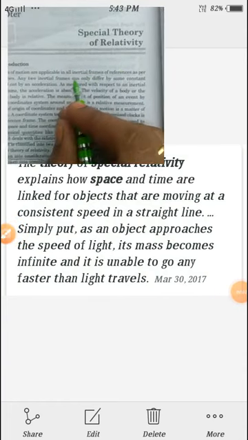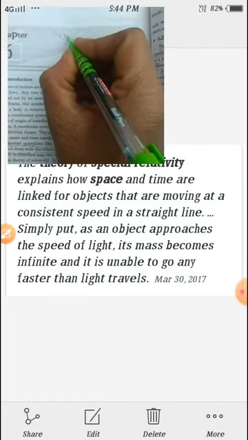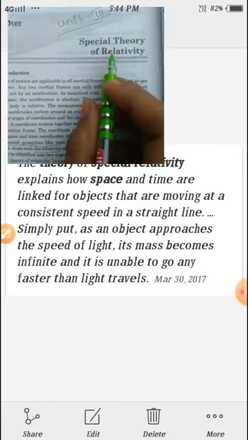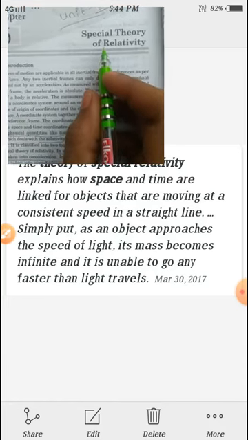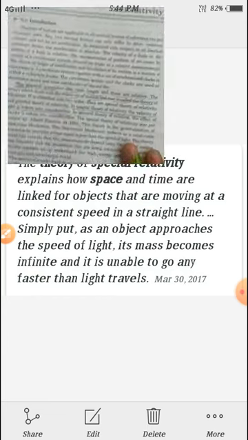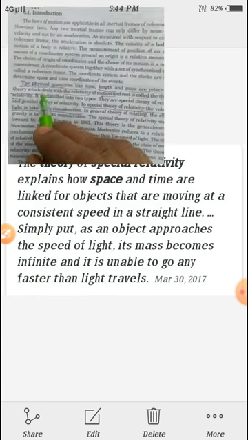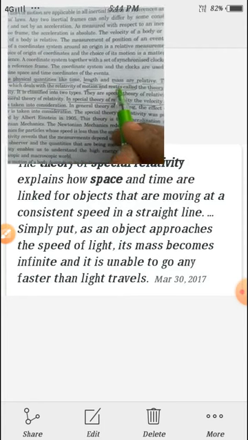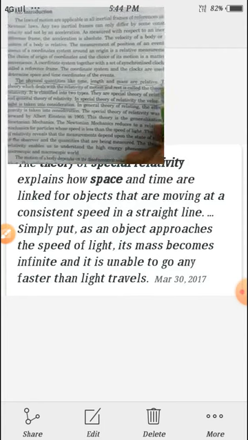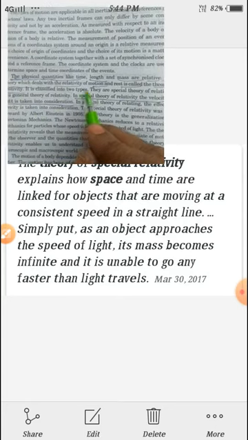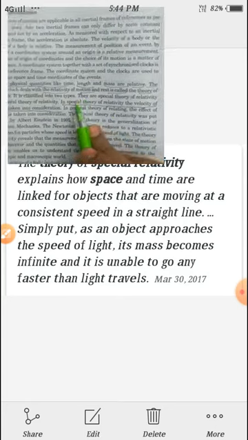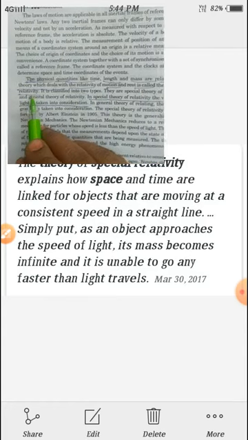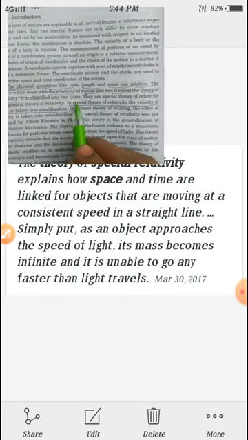So today we are going to discuss unit 3, special theory of relativity. Relativity means the relation between things. The physical quantities like time, length and mass are relative. The theory which deals with the relativity of motion and rest, the relation between motion and rest, is called theory of relativity. It is classified into two types.